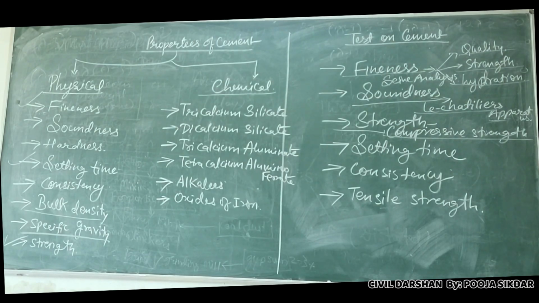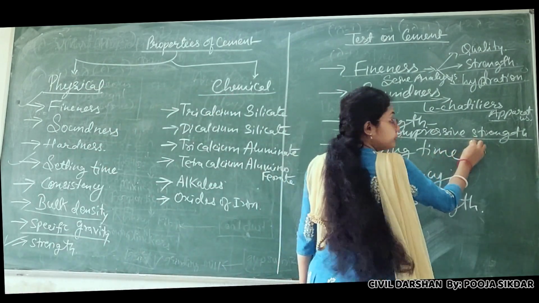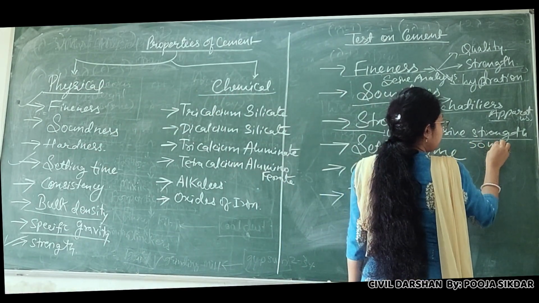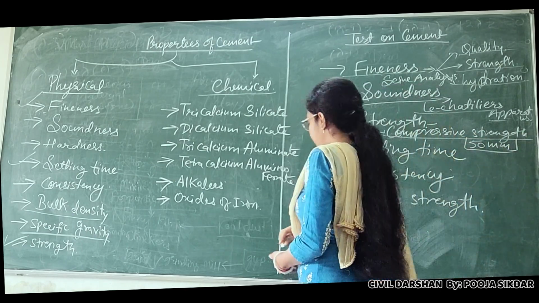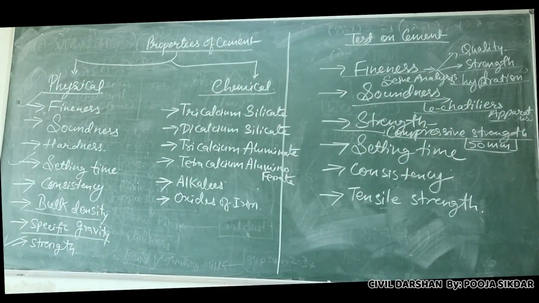But the change is there will be no bricks available. You need to construct a cube for the cement. Yes, there will be bricks obviously made for the brick test, but here we are testing for cement. So we'll make a cube of that cement, not only using the cement but by using the sand also. Means you need to have a cube of a mortar, basically a mortar cube of size 50 mm. You need to have a 50 mm cube of mortar of any grade.